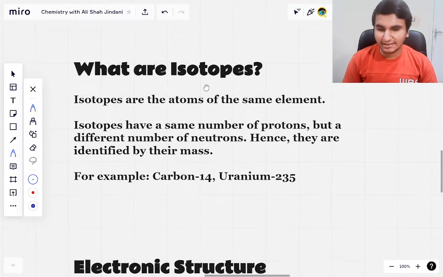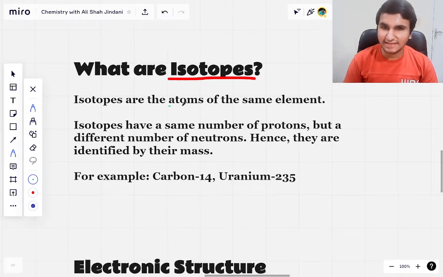The next thing that we are going to discuss is the isotopes. Now, isotopes are basically atoms of the same element, but there is a very tiny difference. So what do we mean by same element?